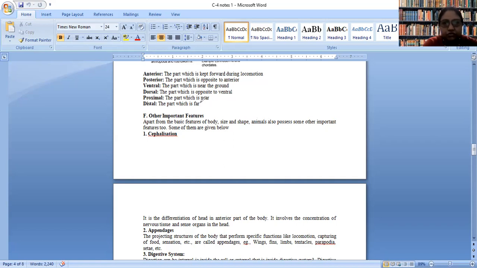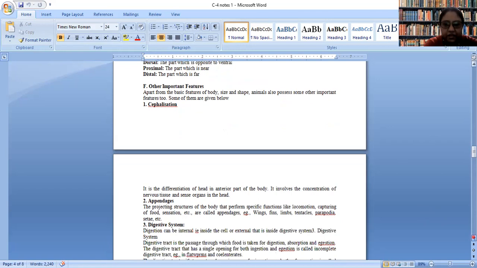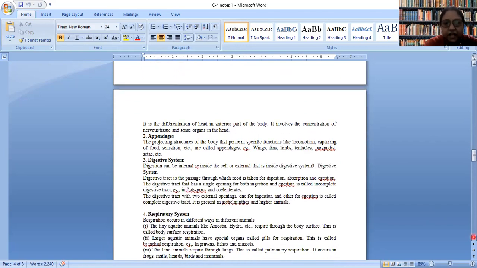Now I am coming towards the next part, that is the digestive system. In the digestive tract, generally digestion can be termed as internal or external. So what is the funda of internal and external digestion?